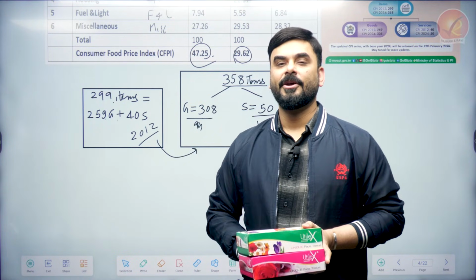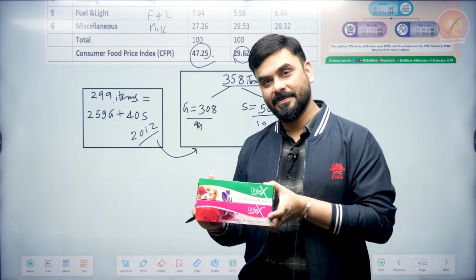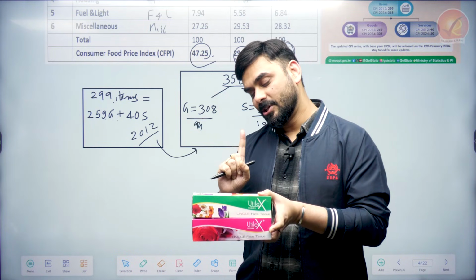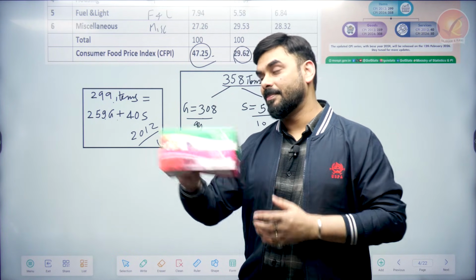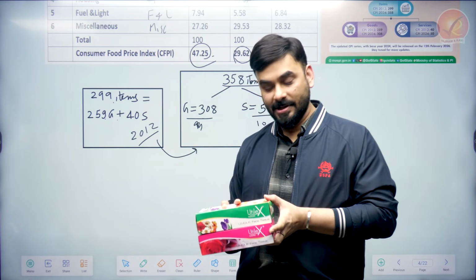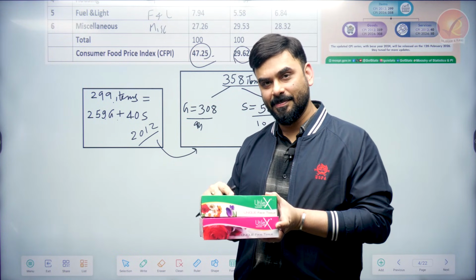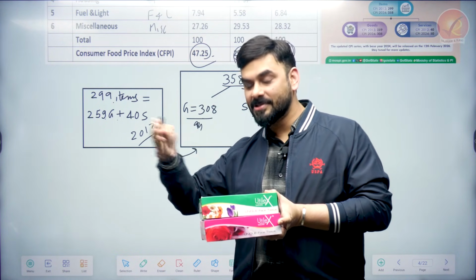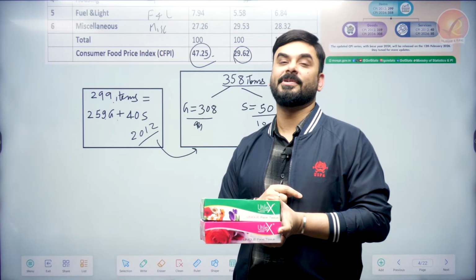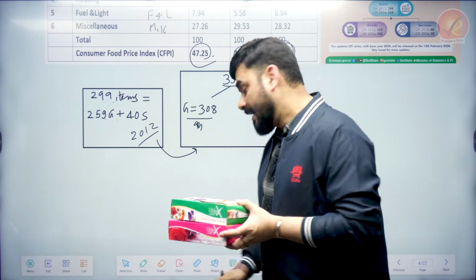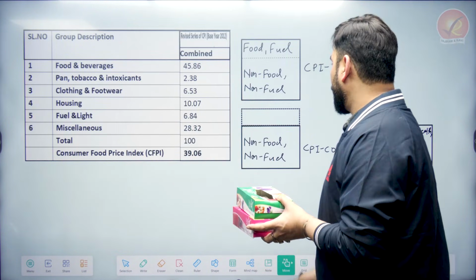Now, when you take all the items in this basket and you check the price of the basket today and check the price of the basket tomorrow, you see that today the price of the basket is 100, tomorrow it becomes 110. So what is the CPI headline? 10%. A 10% increase. But what is there in the basket? These 6 items. Can we divide these 6 items into some categories?